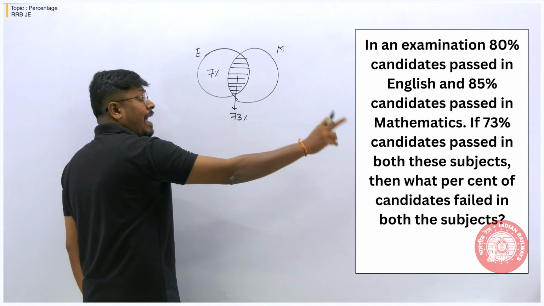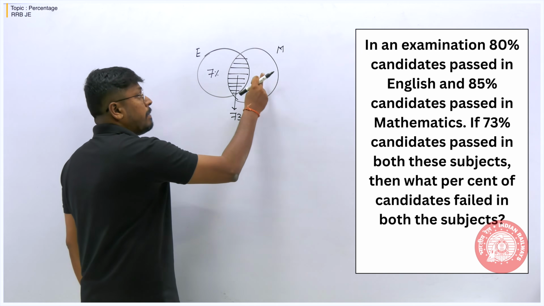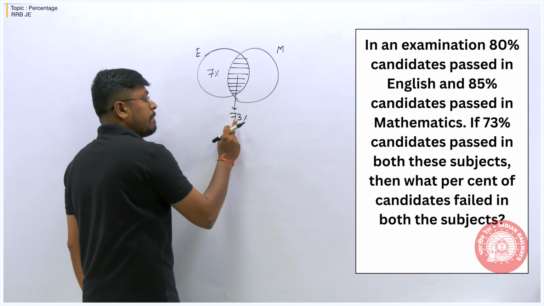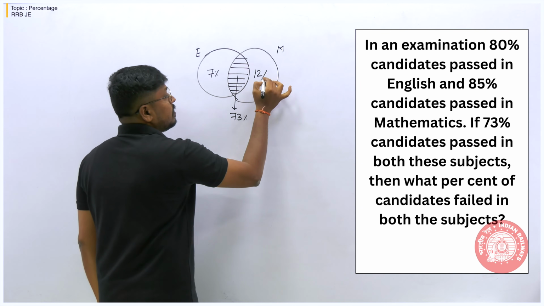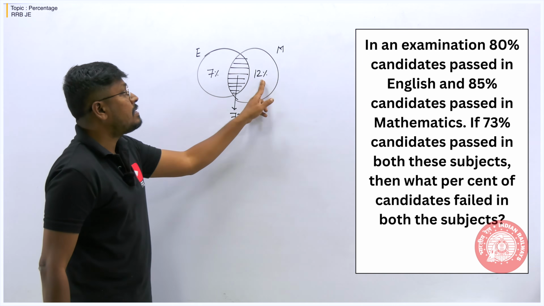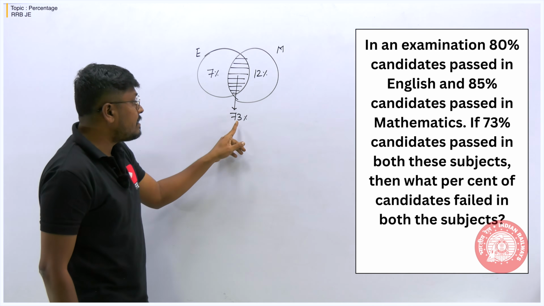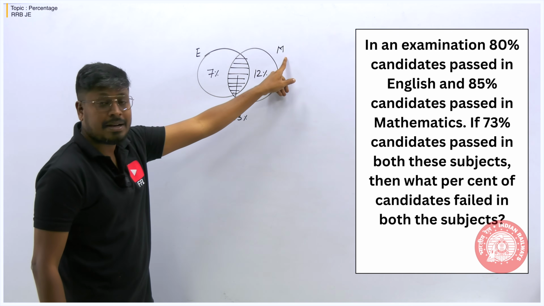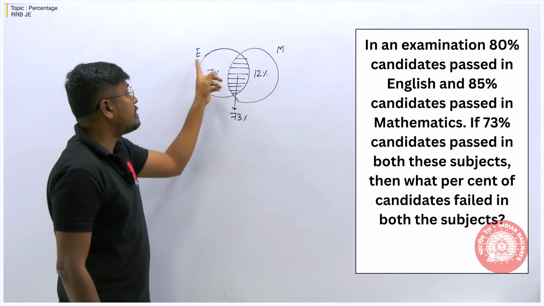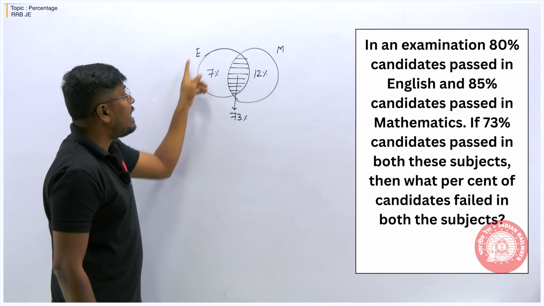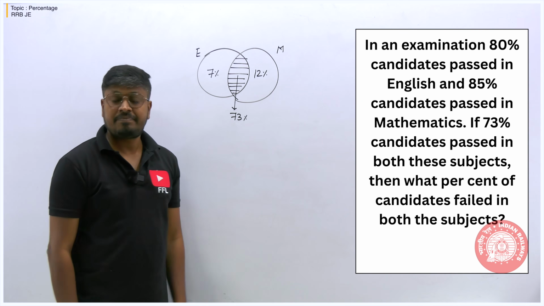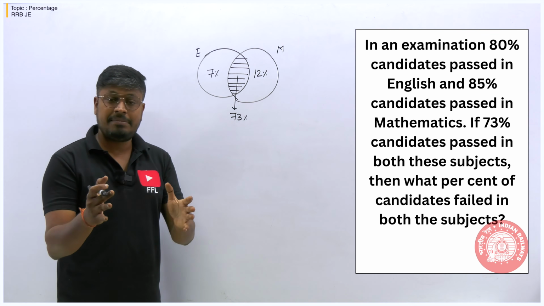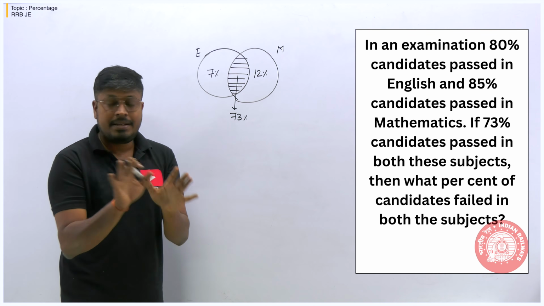Then the second area: 85% of students passed in mathematics. Already here we have written 73, so 85 minus 73 will be 12. So 12% of students passed in only mathematics. When you add 73 and 12, the total will be 85, the students who passed in mathematics, and when you add English alone, 80% passed in English. Right? So this is the basics of set theory, A union B, A intersection B. We don't need to learn all these details. Just understand, right?